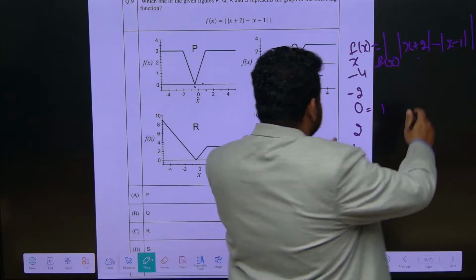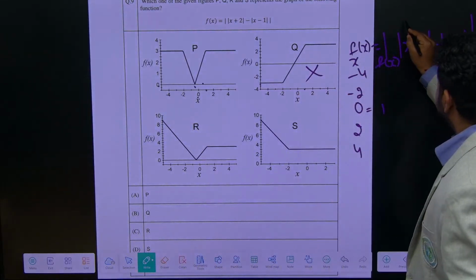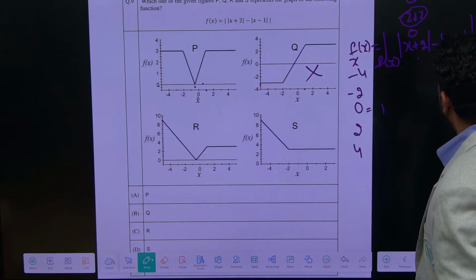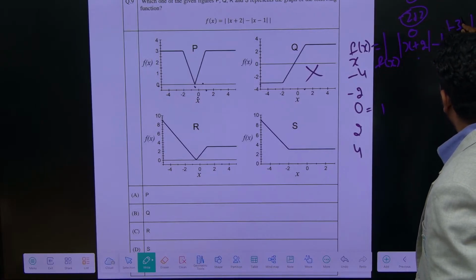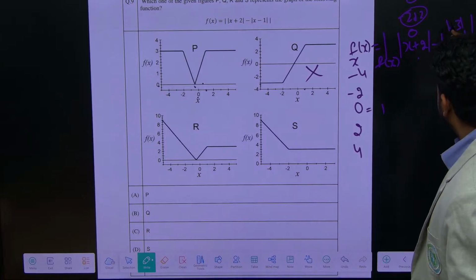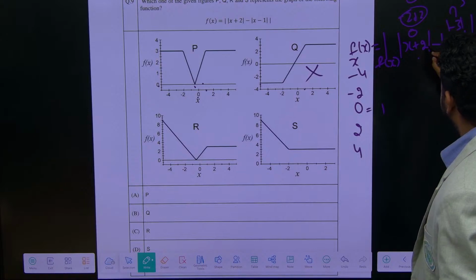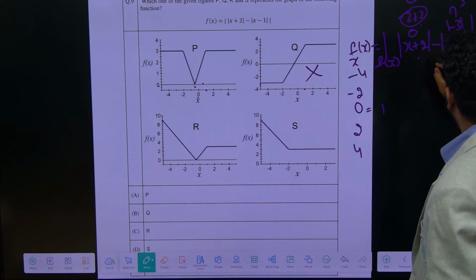I am putting x equal to minus 2. Minus 2 plus 2 becomes 0, so this entire thing becomes 0. Minus 2 minus 1 becomes minus 3. If I remove this modulus sign, it is minus 3 only.